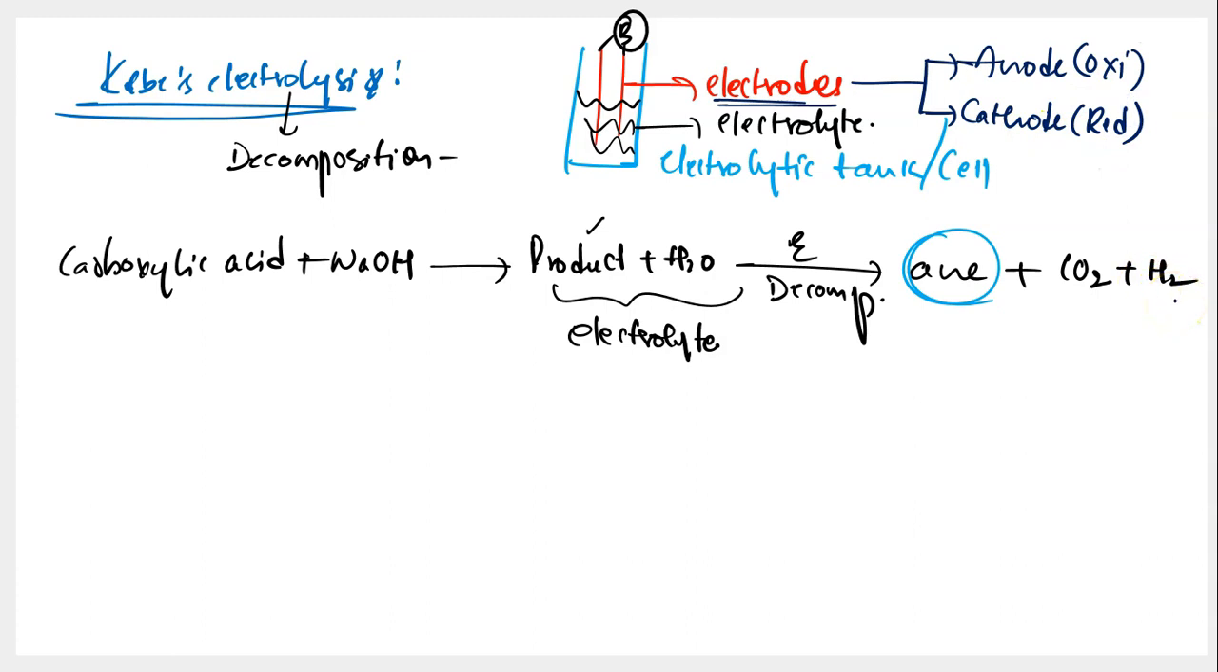And I'm sure you know what is meant by oxidation and reduction. Oxidation is nothing but loss of electrons, and reduction is nothing but gain of electrons. And reduction or gain of electrons occurs at the cathode and oxidation occurs at the anode. So now, technically speaking, the product which you have taken as electrolyte breaks down